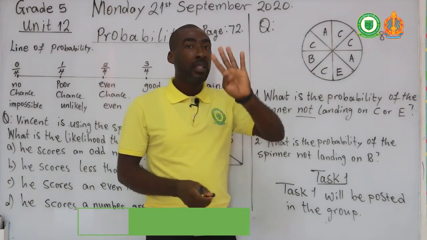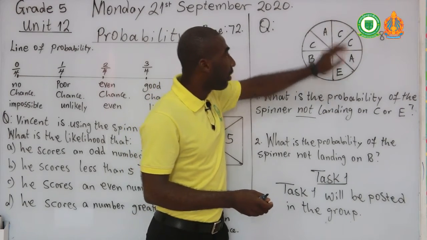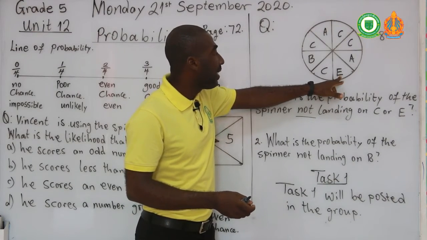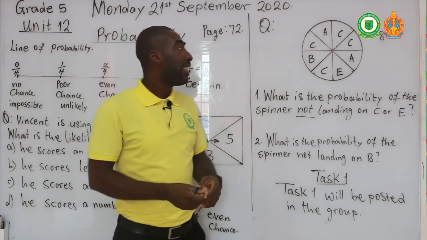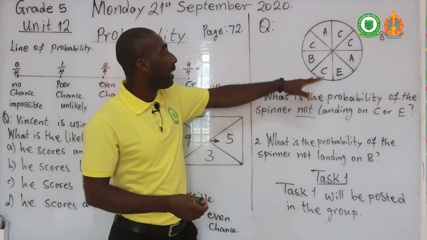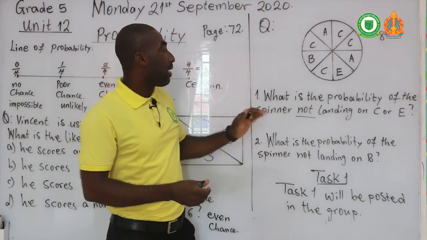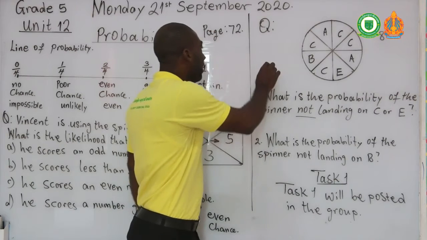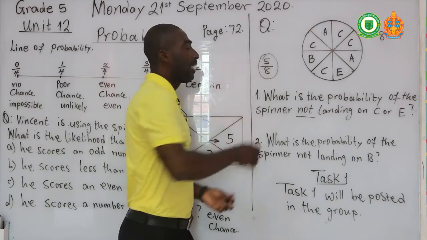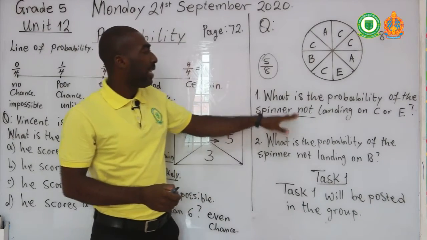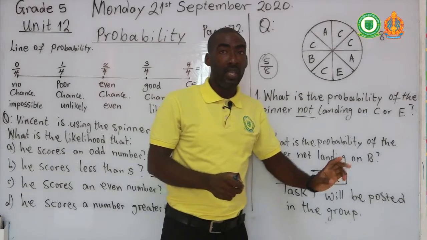That means 3 chances that it will land on C. We also have 1 here for E. That means there are 4 chances. We have another C here, so that means there are 5 chances out of the 8 that the spinner can land on either C or E.